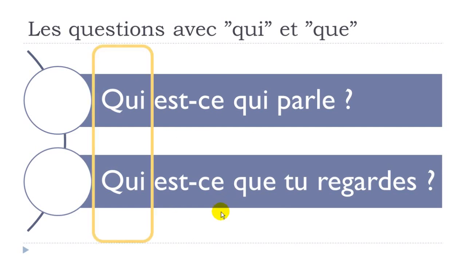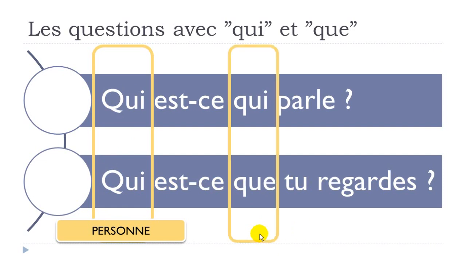So the first part here, this qui, we will use this qui just because we want to have the information and it concerns a person. Who, okay? Qui means who when we start the question with it, okay? Qui est-ce qui parle? Qui est-ce que tu regardes? And then we've got the second part here, as we saw, and it's quite interesting because we've got two options here, the first one and the second one.